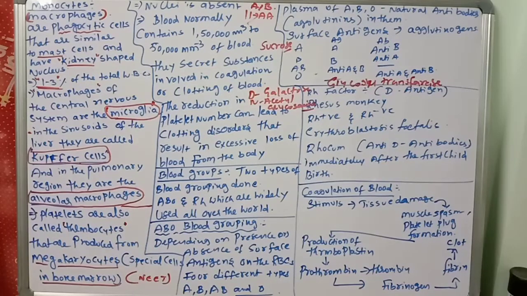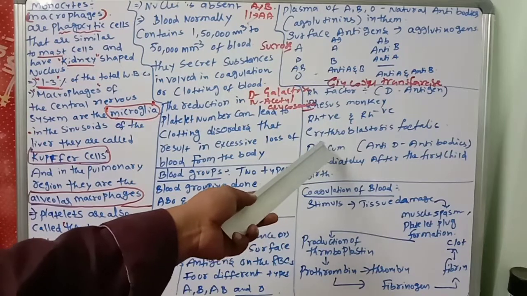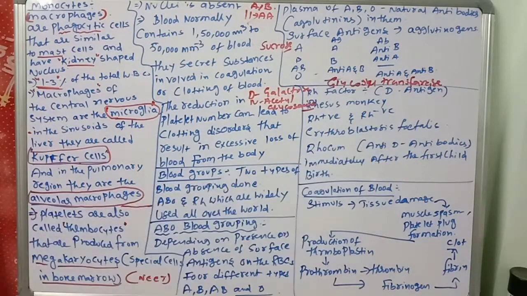Then the mother's immune system produces Rh antibodies. They are very dangerous to the second pregnancy. What will happen? The second fetus will die due to jaundice or lysis of RBC. So immediately after the first pregnancy, if we give RhoGAM, anti-D antibodies, they neutralize the Rh antibodies.